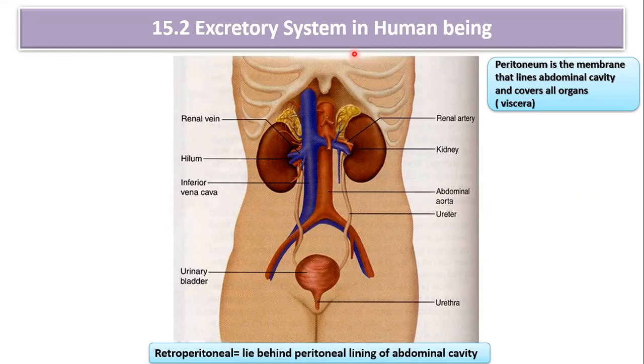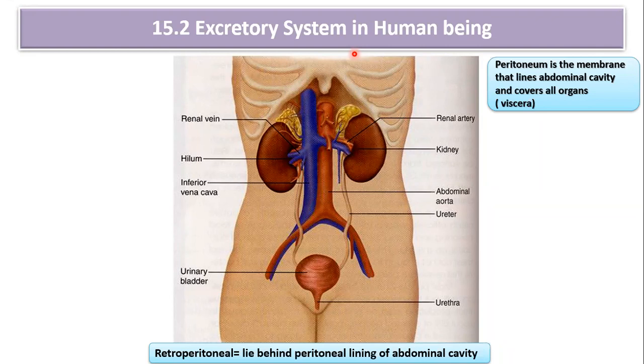The kidney is located behind the peritoneum, so it is referred to as retroperitoneal. The kidney is dark red, bean shaped. The dimension is 10 into 5 into 4 centimeter: length 10 centimeter, width 5 centimeter, and thickness 4 centimeter.